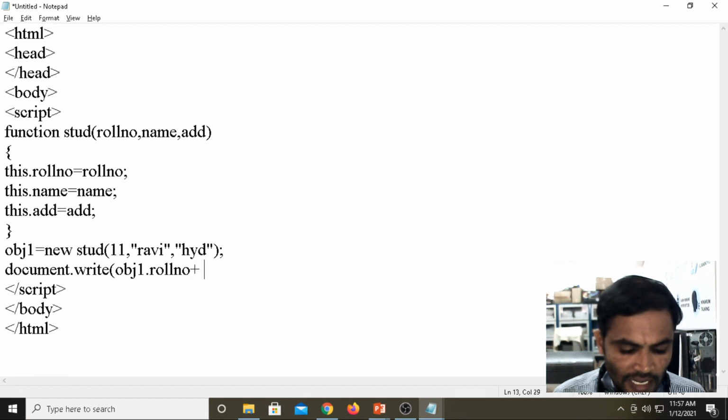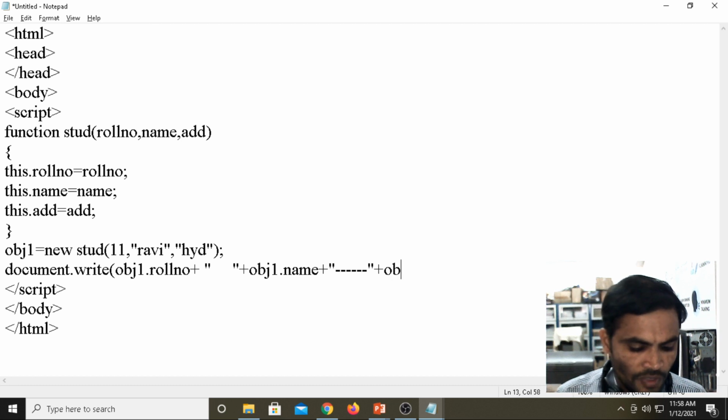Here we are using concatenation to get the spaces. Then obj1 dot, what is the property name? Name. For decoration purposes, I am giving some hyphens, then obj1.address.